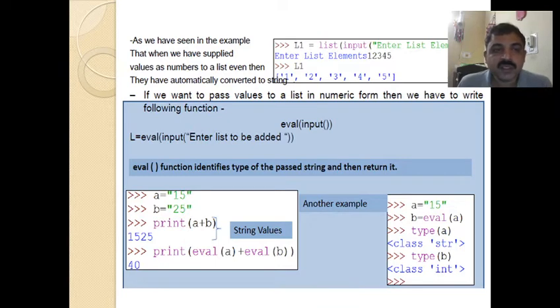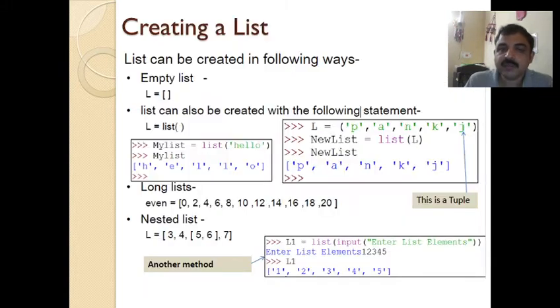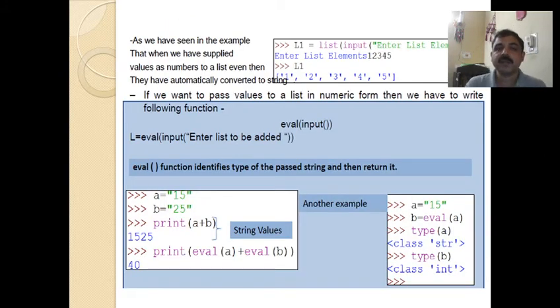So we'll see more on that. As we have seen in the example, when we supplied values as numbers to a list, even then they were automatically converted to strings. So you see that the numbers are actually displayed as strings. If you want to pass values to a list in numeric form, then we have to use the eval function.